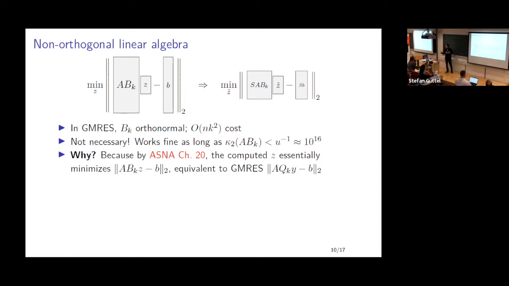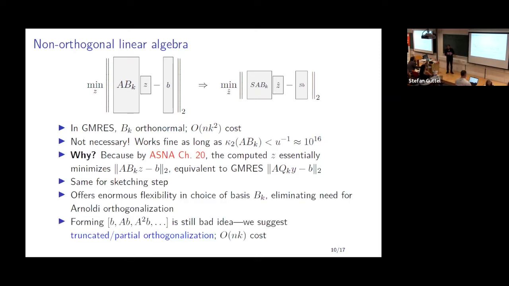So it's as small as the best possible residual, maybe plus the error in computing the residual. So what it means for us is, as long as the condition number of A times Bk is something like 10 to the 16 or smaller, we can actually solve this numerically, and it's going to be just as small as if you had solved the GMRES problem, which is mathematically equivalent, but we're basically saying that it's even the same numerically.